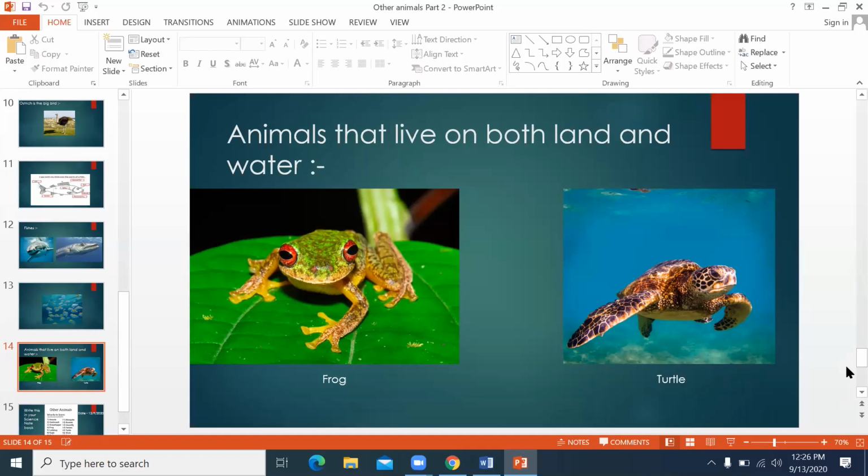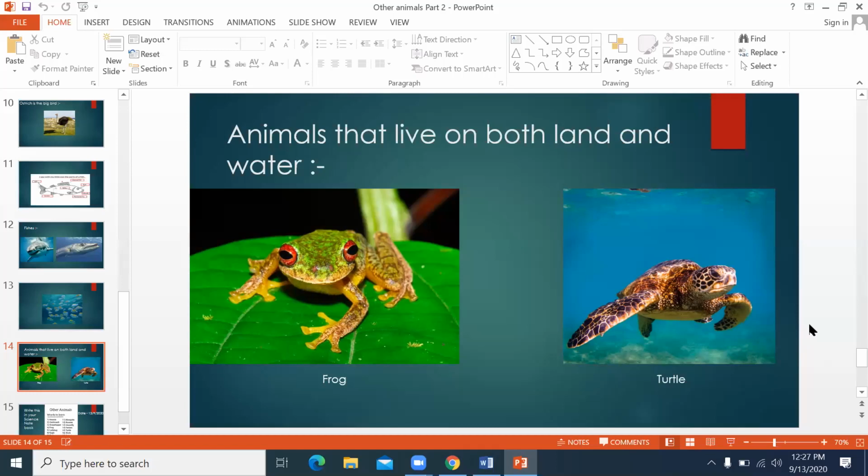In English, what did I teach you now? Pets Day. One boy had a frog, put it in his pocket and came to the school. Yes, the frog is one kind of animal that lives in both. Both means what?